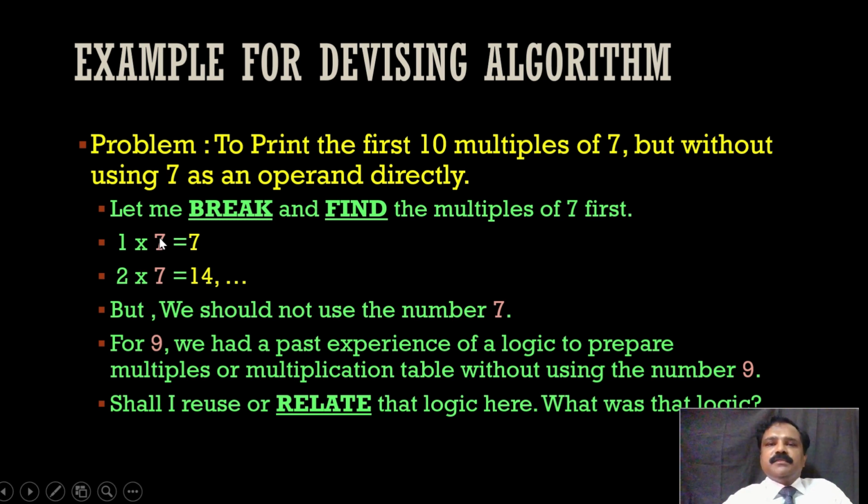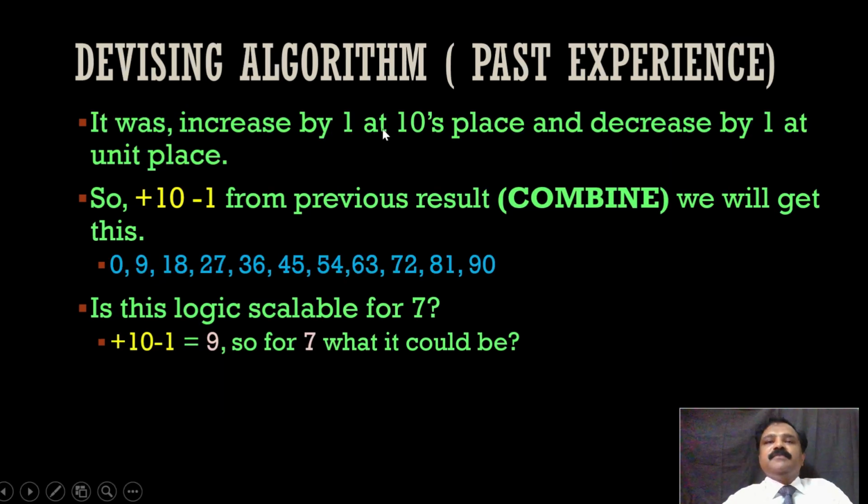Now relate to something we have done in the past. For any number, any multiple, without using that digit, do we have any logic or do we remember any logic, any past experience? Yes. For 9, we had a past experience of a logic to prepare the multiples or multiplication table of 9 without using the number 9. So shall I reuse or relate that logic here? So what was that logic? Do you remember that?